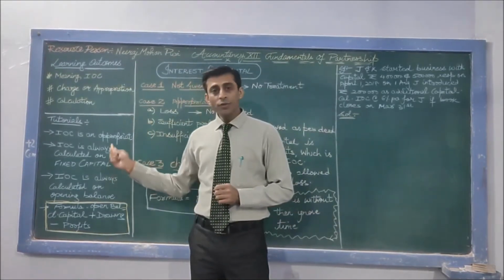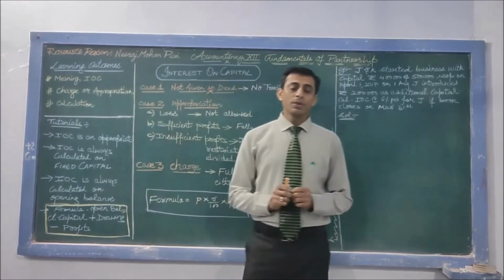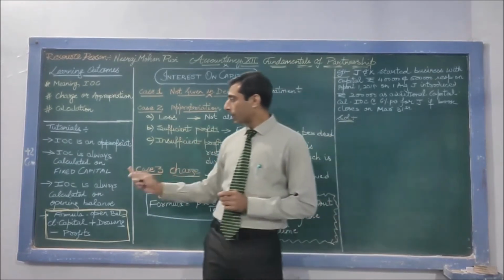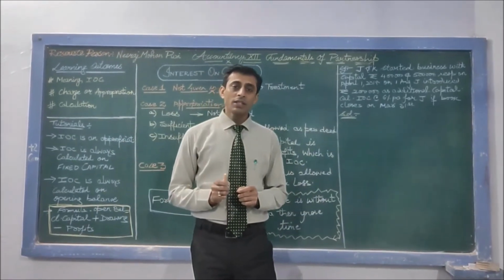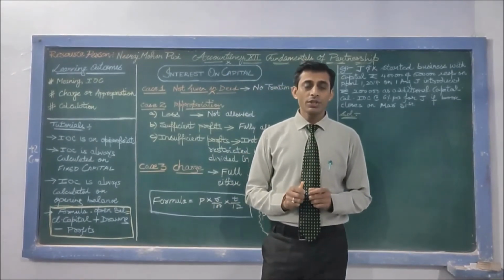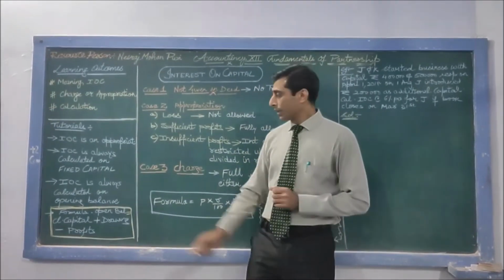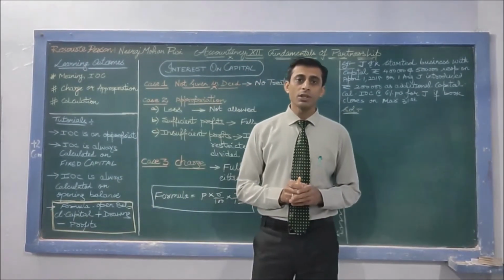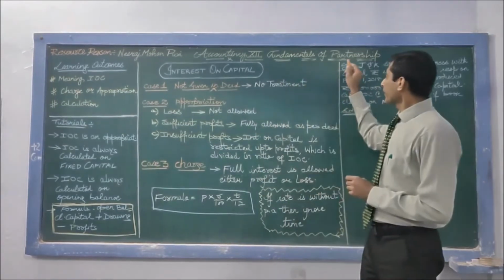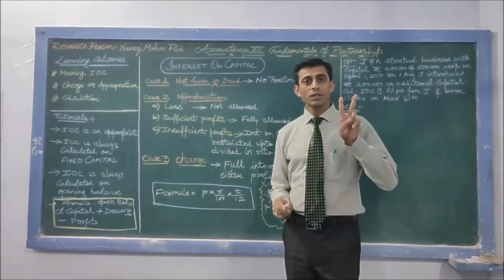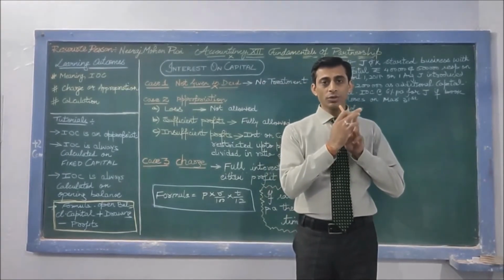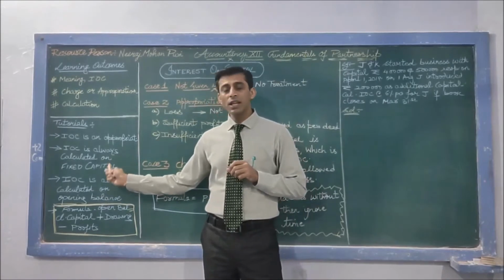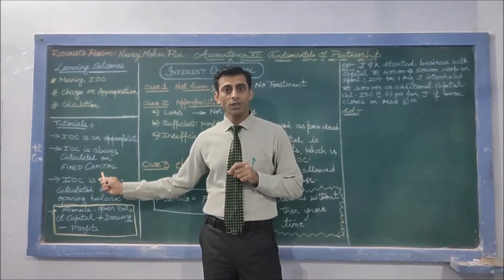Tutorials. These are a few tips which will help to solve the sums and keep the concept in mind. Number one, interest on capital is always an appropriation in case of partnership. Interest on capital is always calculated on fixed capital. When we talk about partnership, there are two types of capitals: fixed capital and fluctuating capital. But interest on capital is always calculated on fixed capital.